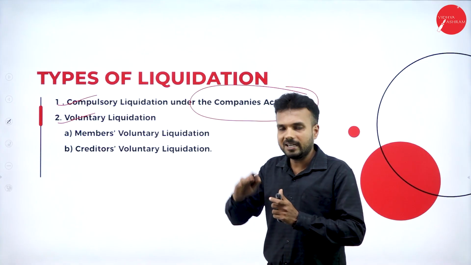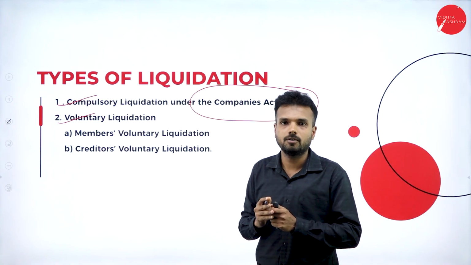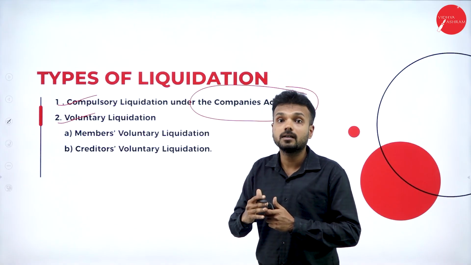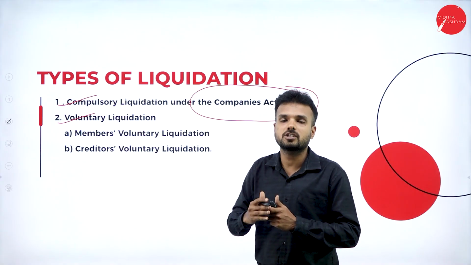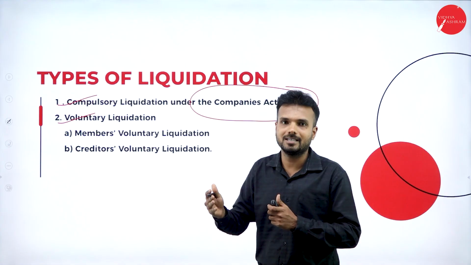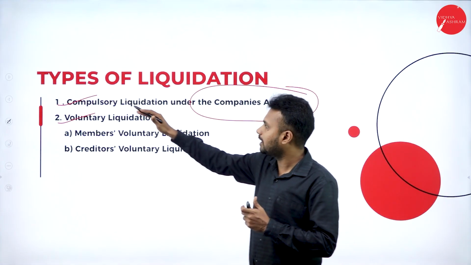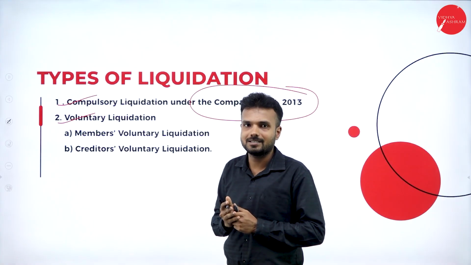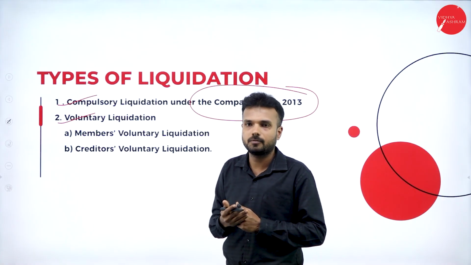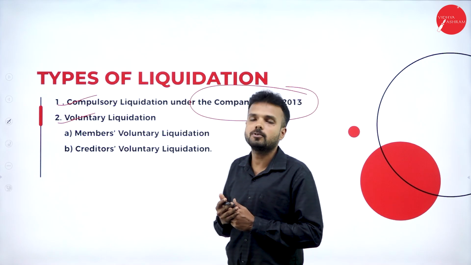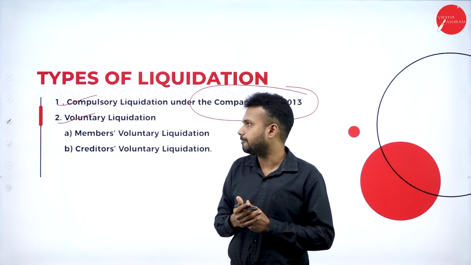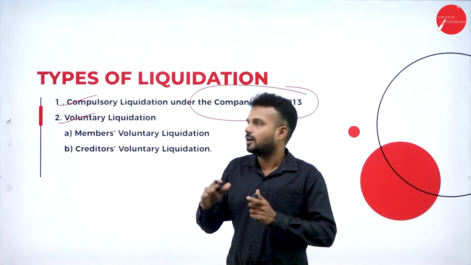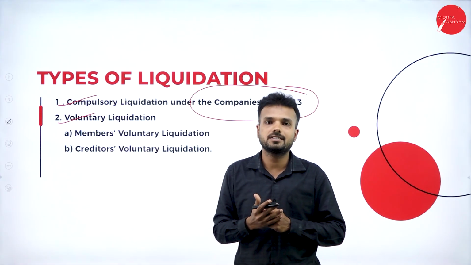For example, according to the Companies Act 2013, the organization should maintain its financial statements. If the organization doesn't maintain financial statements for 5 consecutive years, the court has complete authority to send an order for the liquidation or winding up of the organization. That order we also call an order of winding up. So here, how exactly is compulsory liquidation going to happen?